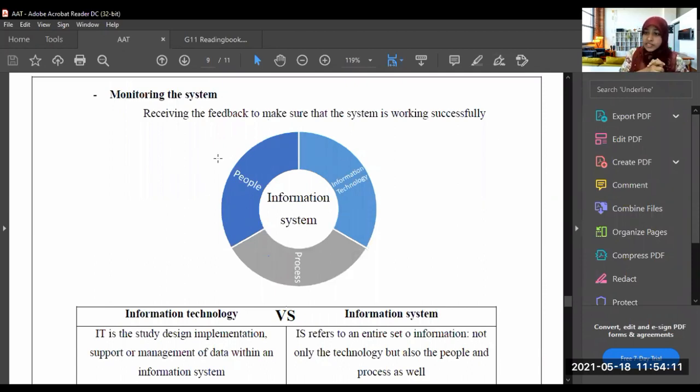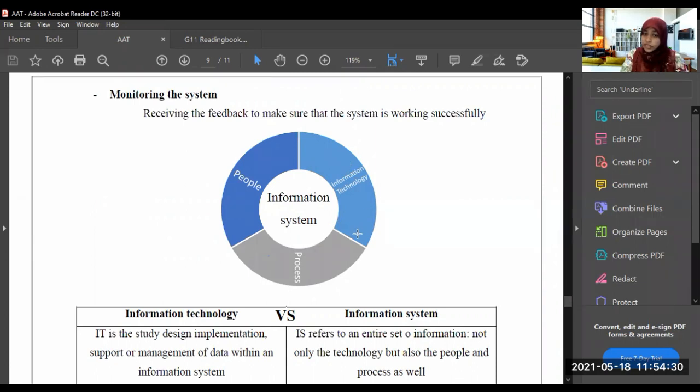There is an information system, no? I monitor it. What does monitor mean? I look after it, receiving the feedback to make sure that the system is working successfully. That is monitoring the system. So this is the information system.